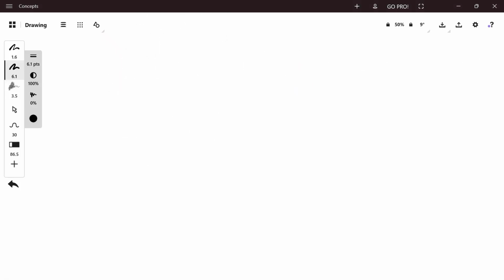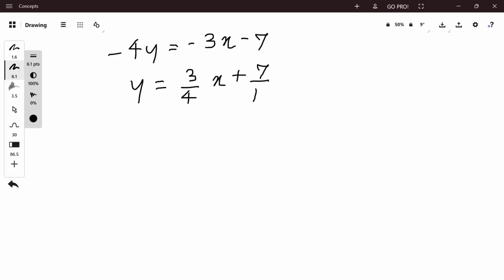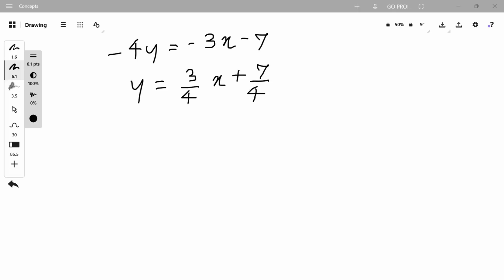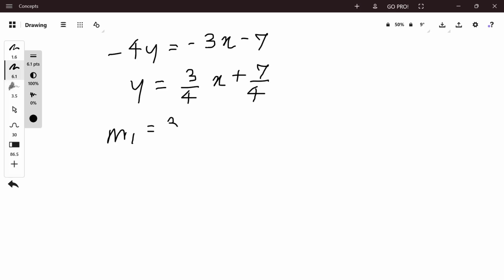The given line is 3x minus 4y plus 7 equal to 0. Rewrite it in slope-intercept form, y is equal to mx plus b. That is, minus 4y is equal to minus 3x minus 7, that is y is equal to 3 by 4 x plus 7 by 4. Slope of this line is m1 equal to 3 by 4.